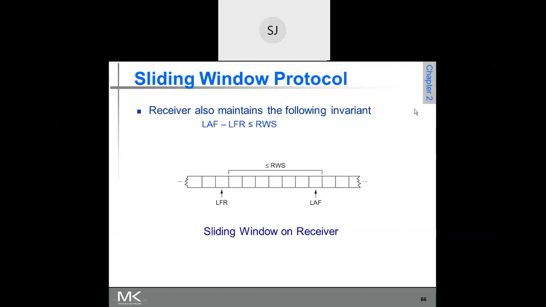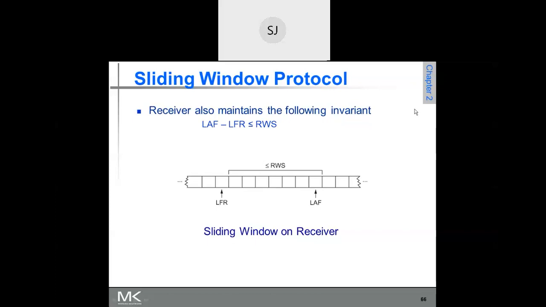Any doubts? See, it is not that the sending window size should be equal to the receiving window size. It is not necessary. But the receiving window size can be less than or equal to the sending window size.